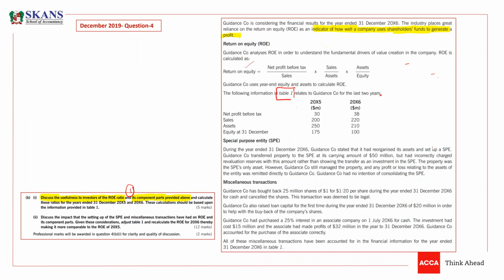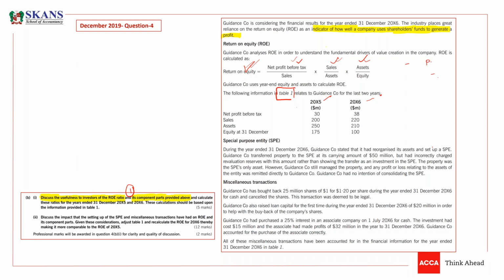This is table 1. So simply you need to calculate these ratios 1, 2, and 3. These ratios, and obviously return on equity for 2000x5 and 2000x6. Very simple, no problem at all. So I just want you guys to calculate x5 and x6 ratios quickly. Calculate this ratio, this, and obviously then return on equity by multiplying all the ratios, or you can follow the